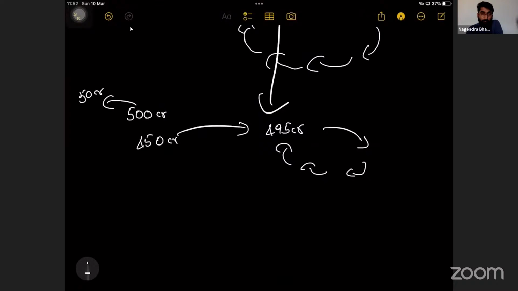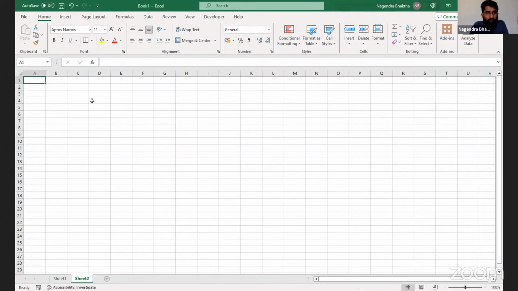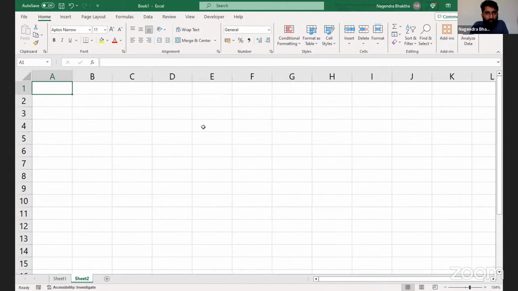I'll show you one more example. I'll stop sharing here and share one Excel sheet. In the Excel sheet, just observe here. This is the multiplier phenomenon.